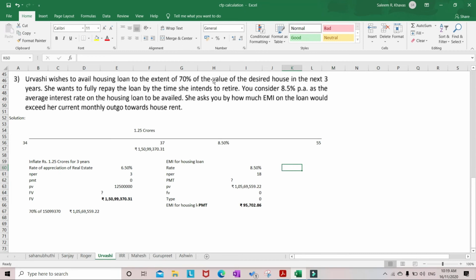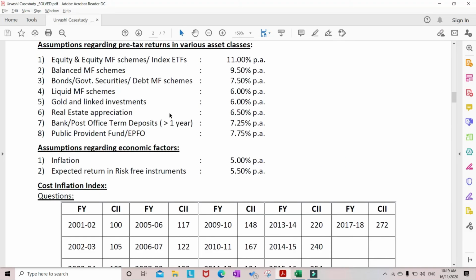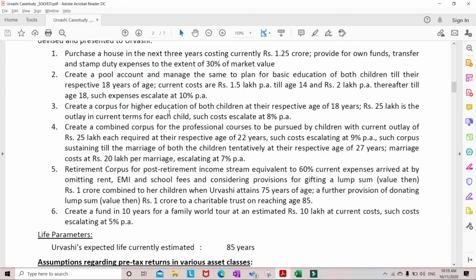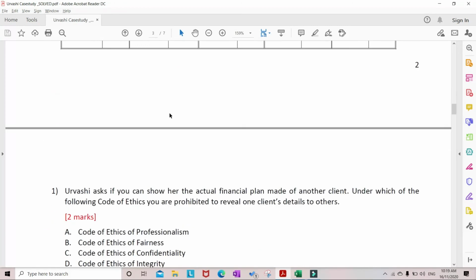But in the question, she asks by how much the EMI on the loan would exceed her current monthly outgo towards house rent. So for this we should know what the house rent is. House rent is not given in the question. Go back to the case study. You will find it in regular outgoings.